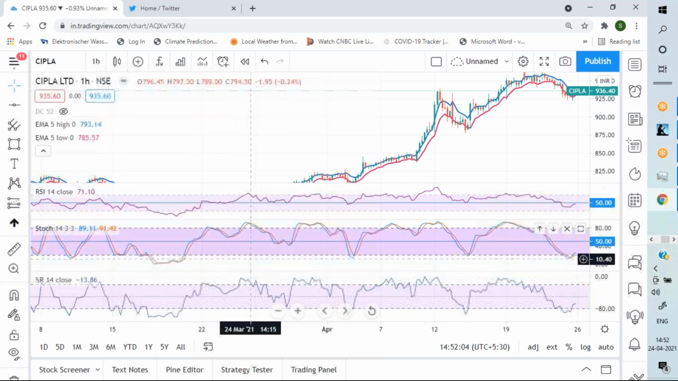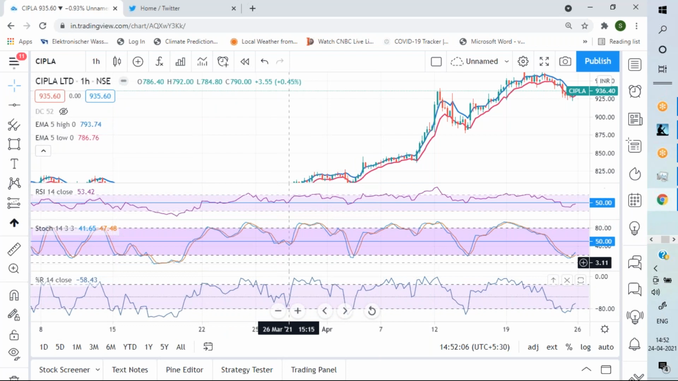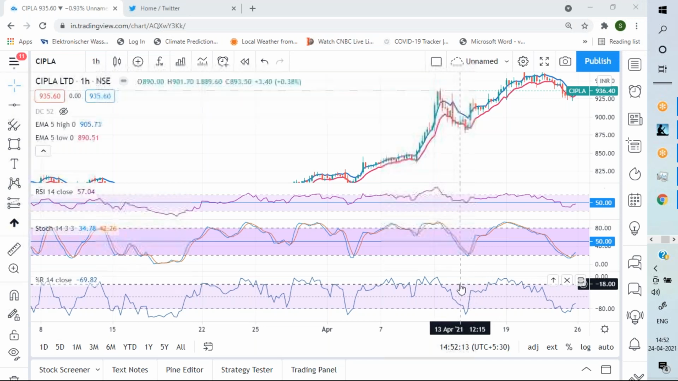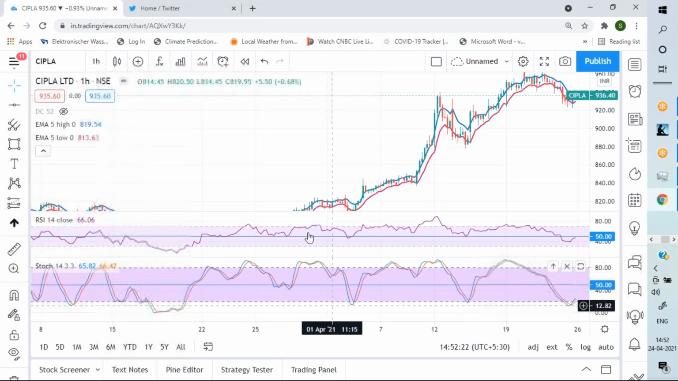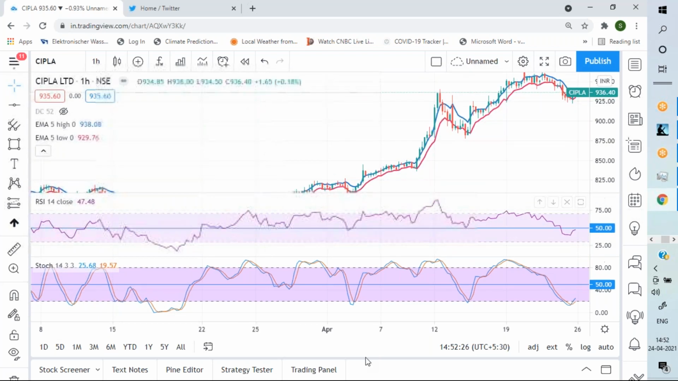This falls, this goes up, this goes up. So can we avoid Williams percentage R and rather focus on stochastic? Avoiding Williams percentage R. I will teach you only one more